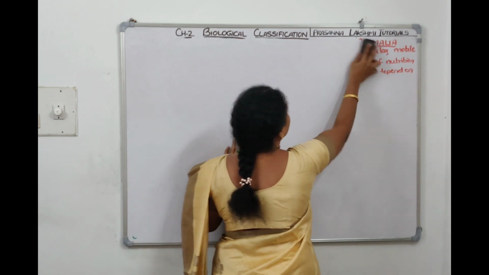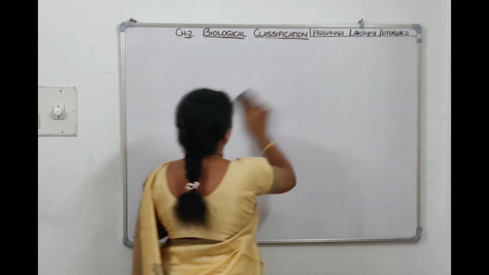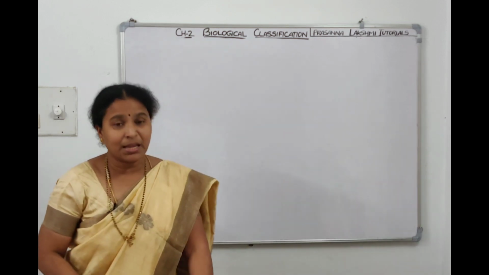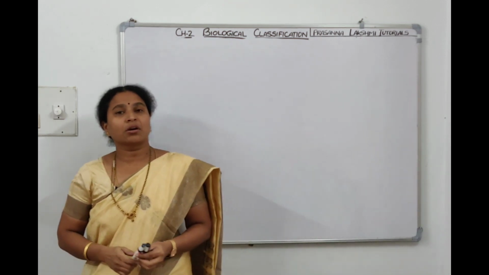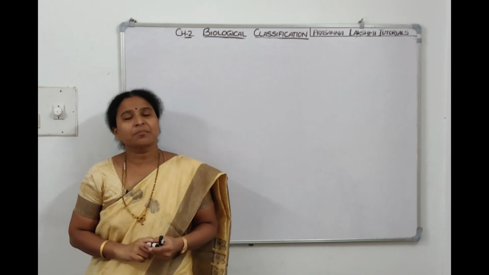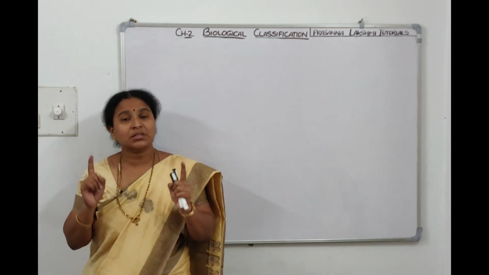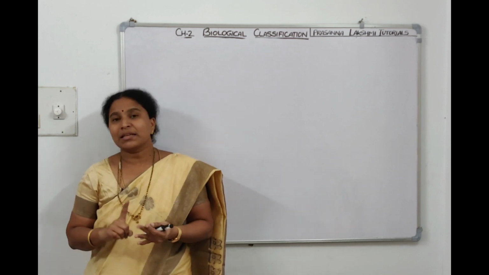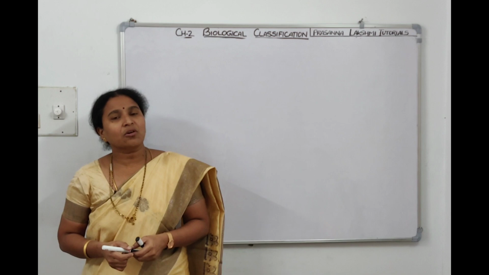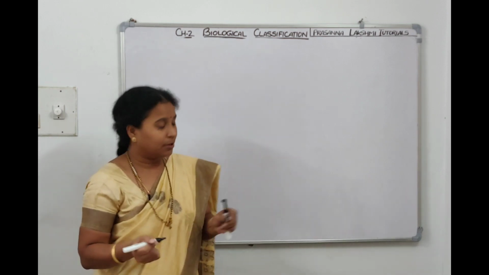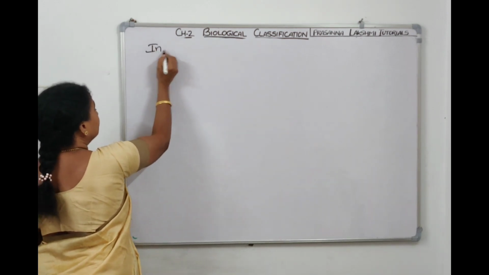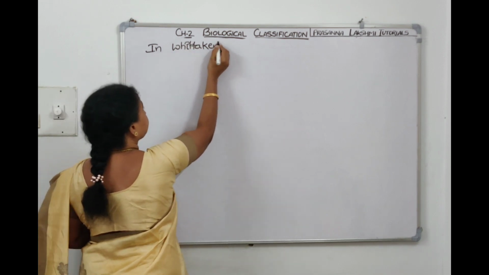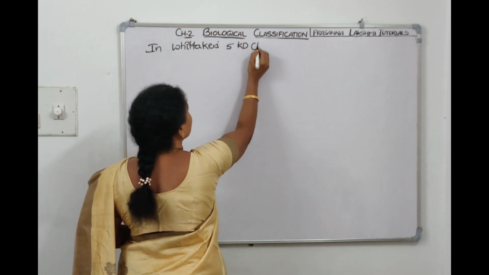So there are some organisms which are not meeting the criteria since they are acellular. Cell is not there, then where can he keep them? Prokaryotica, eukaryotica he cannot keep. So in Whittaker's 5 kingdom classification, there is no mention of certain acellular organisms like viruses, viroids and lichens. Okay, so that also we will discuss and then we can end the chapter. So we are writing that in Whittaker's 5 kingdom classification.